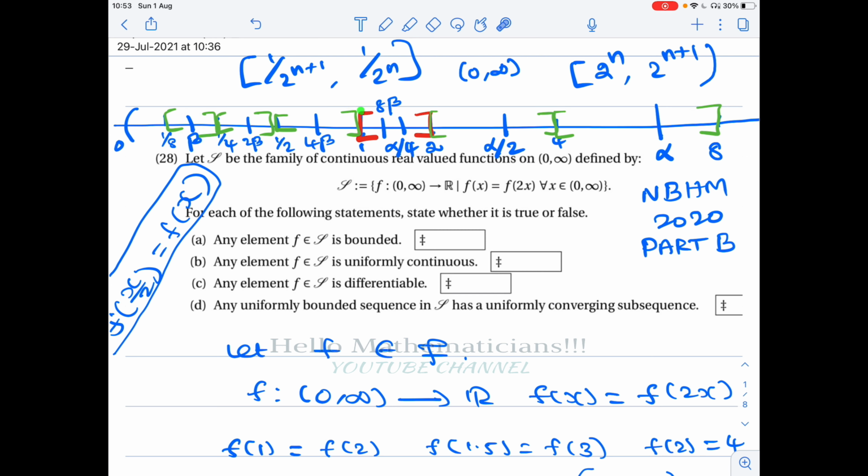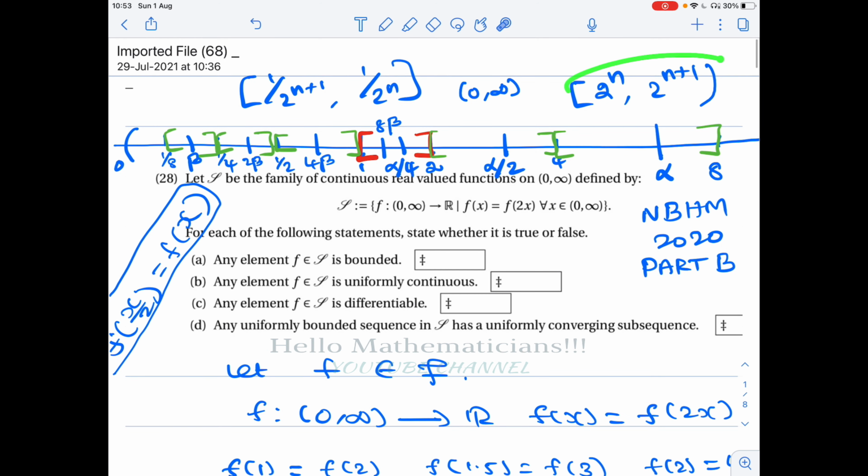Now this side we take [1, 2], then [2, 4]. This side we take [1/2, 1], [1/4, 1/2], [1/8, 1/4]. So the positive side intervals we are considering are [2^n, 2^(n+1)].